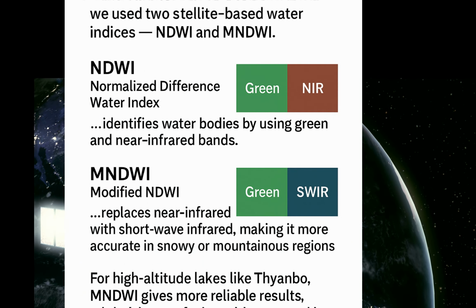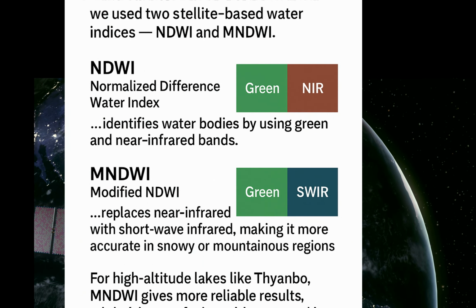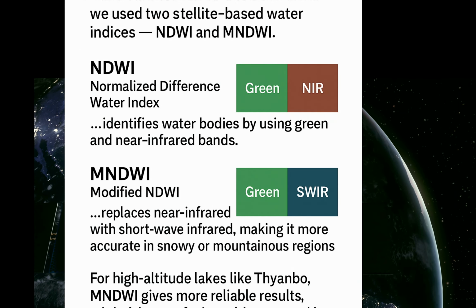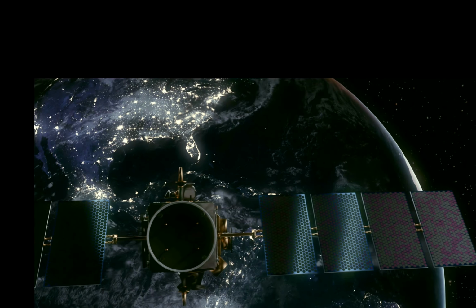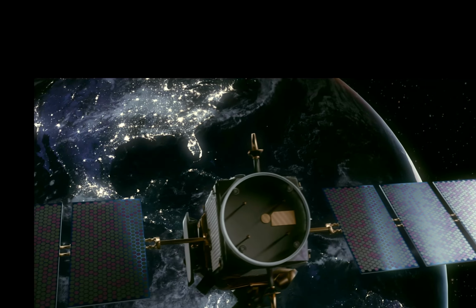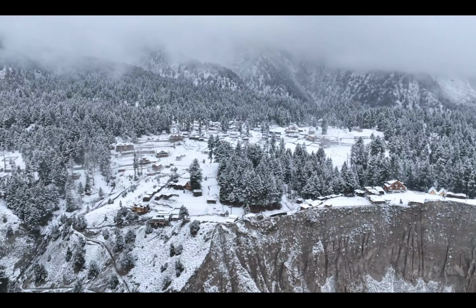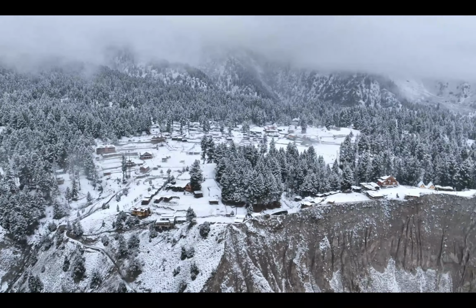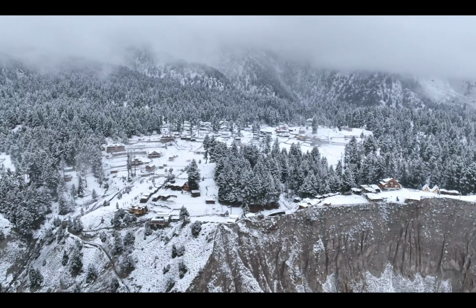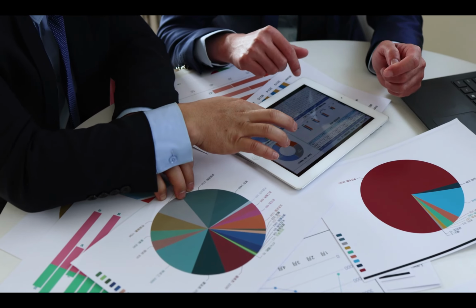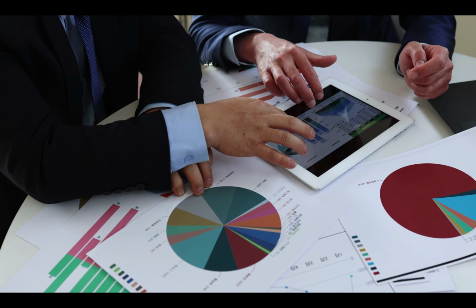NDWI, or Normalized Difference Water Index, helps identify water bodies by using green and near-infrared bands. MNDWI, or Modified NDWI, replaces near-infrared with shortwave infrared, making it more accurate in snowy or mountainous regions. For high-altitude lakes like Thyanbo, MNDWI gives more reliable results, minimizing confusion with snow and ice.